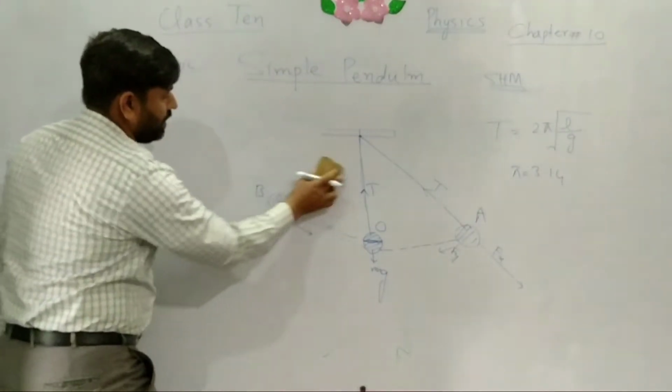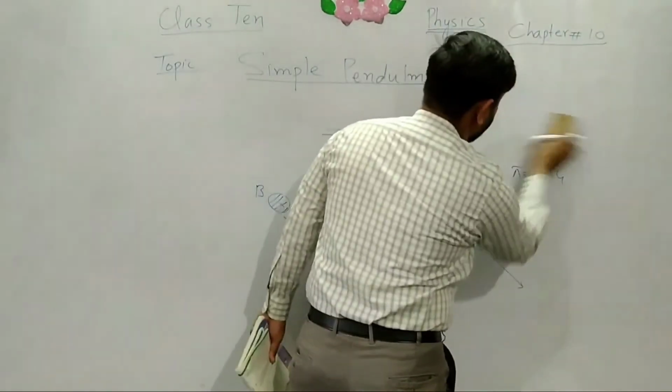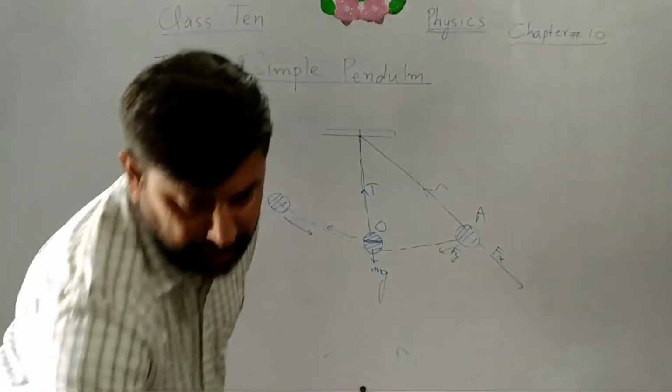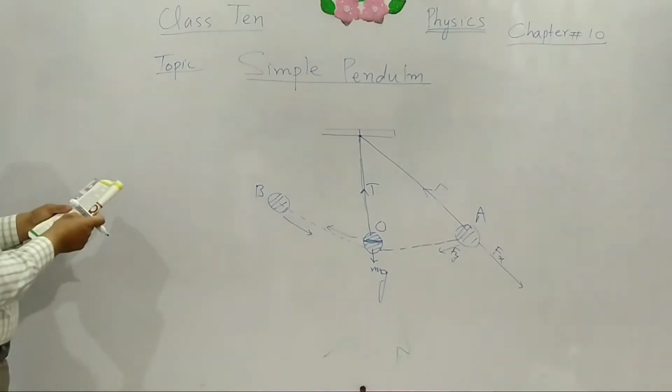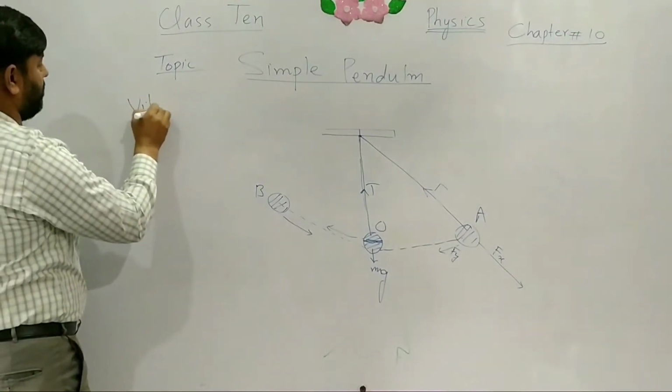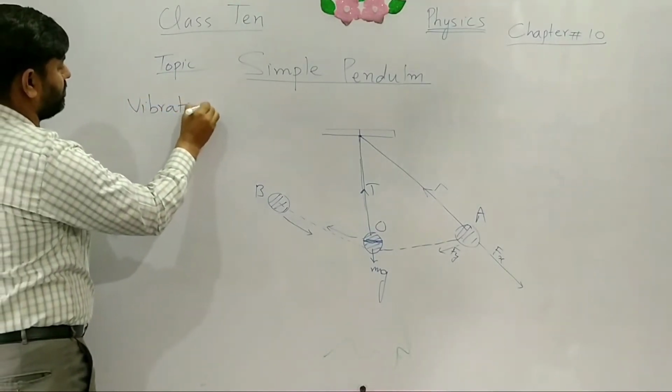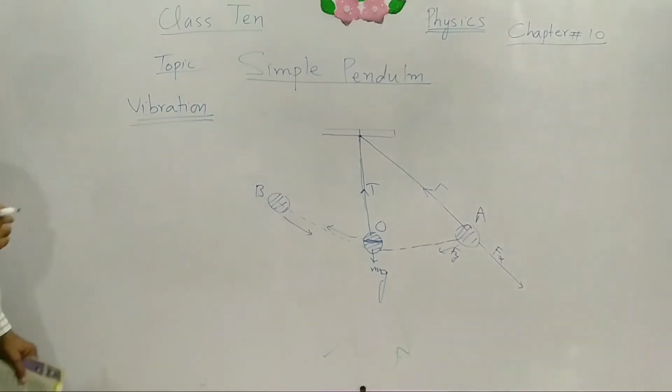Here are some terms related to the simple pendulum. These are also the topic of this lesson, and the first definition is about vibration. What is vibration of the simple pendulum? Vibration means one complete round.